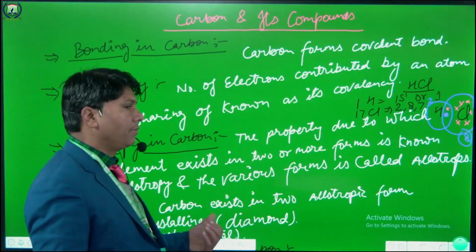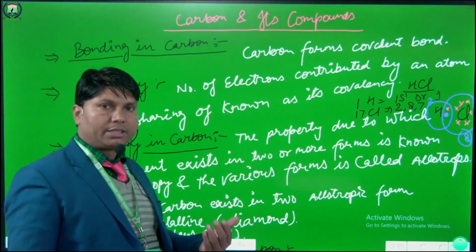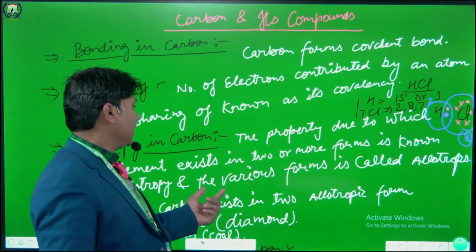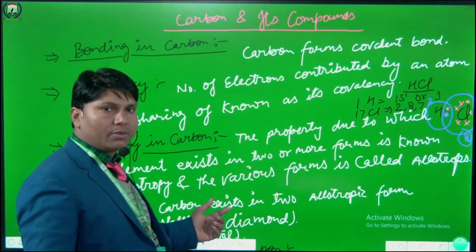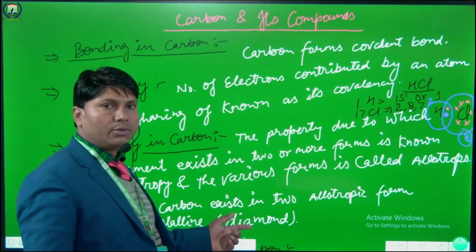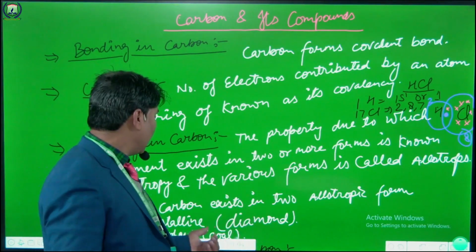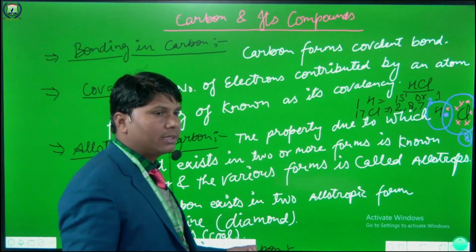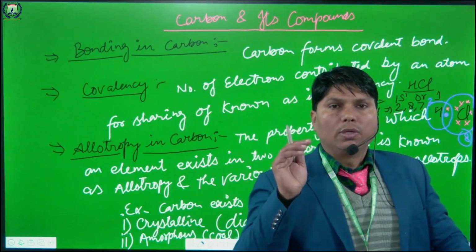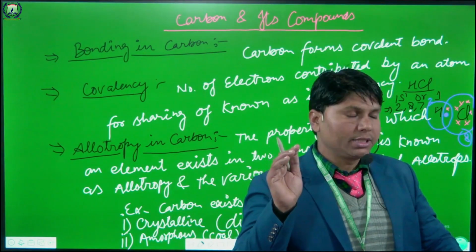Carbon exists in 2 allotropic forms. The first one is crystalline, which is known as diamond, and the second one is amorphous, that is coal. Okay, students?